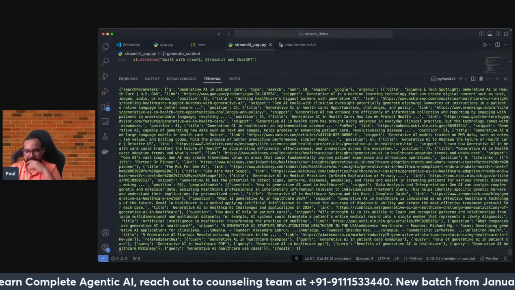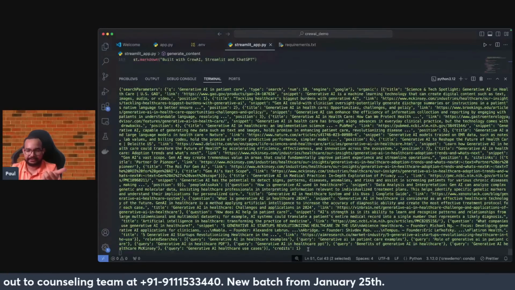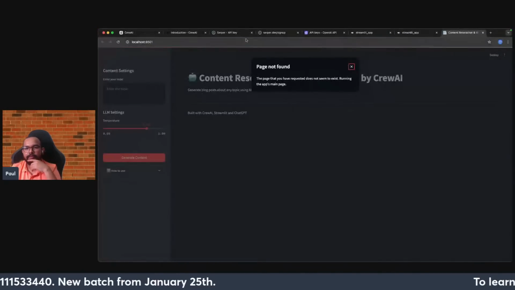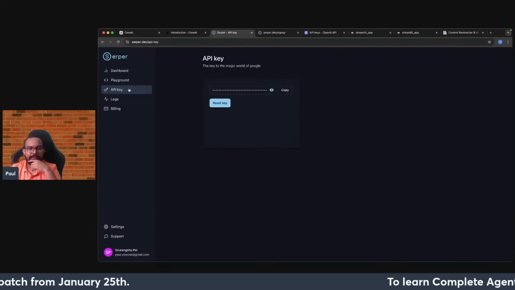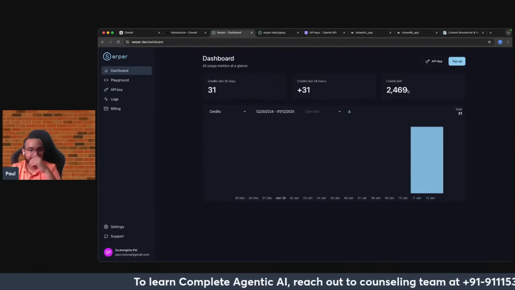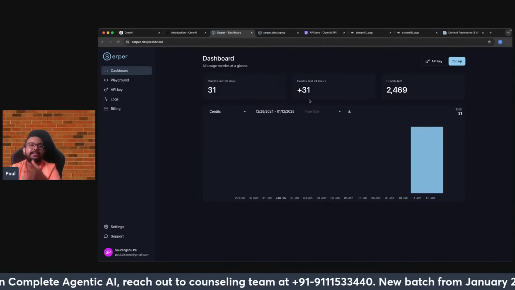Every time you can see there is a credits count. Whenever you are spending credits in Surfer AI, you have to understand this, so I'm just telling you about it. You have credits, that's why it shows credits left. Whenever you are doing a single search for a single post, you will be exhausting that particular credit.